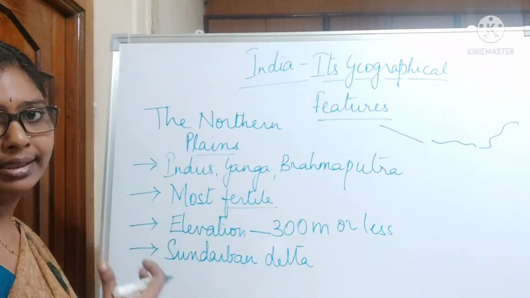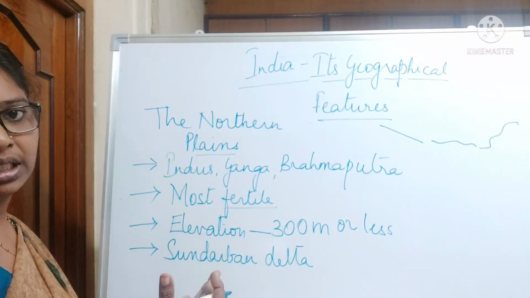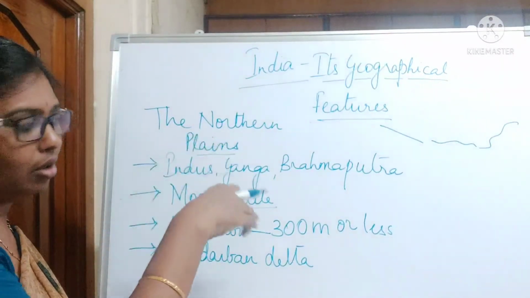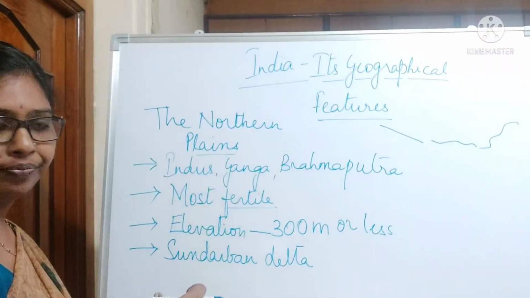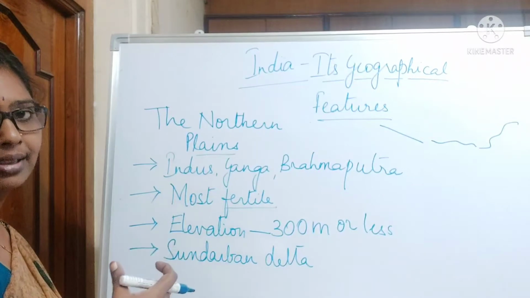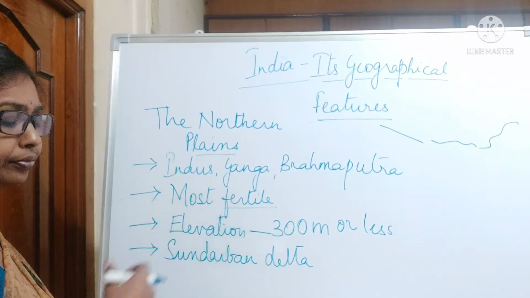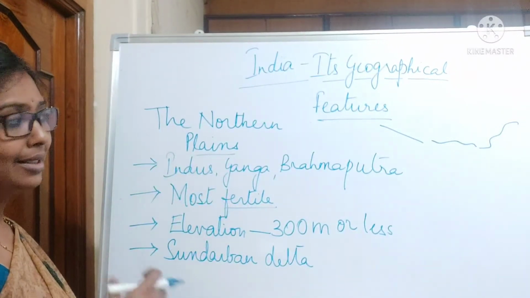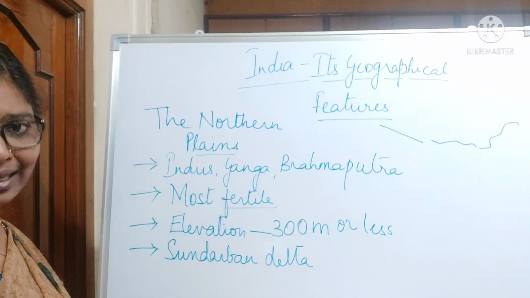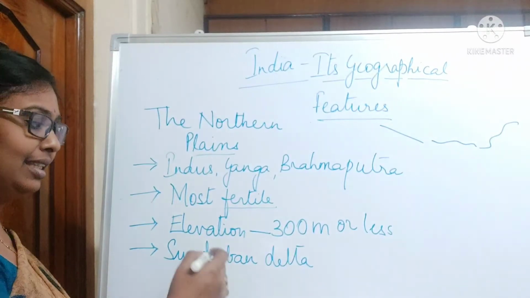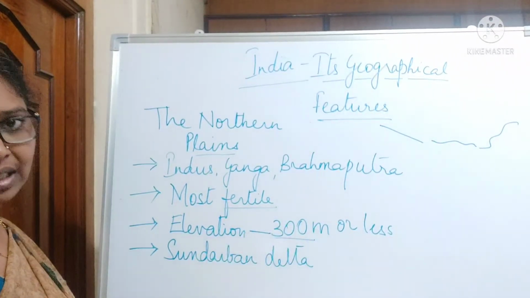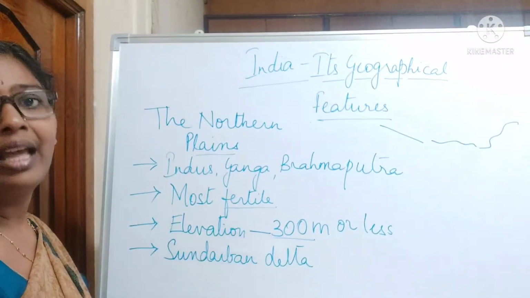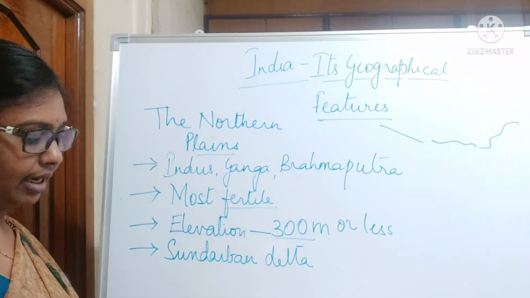Alluvial soil is getting formed over here because of the deposition of the three main rivers. So it is the most fertile part. And if you see the altitude, since this is a lowland, the altitude of the place is less than 300 meter above the mean sea level, right?